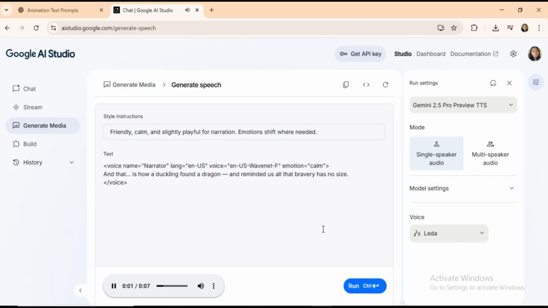And that is how a duckling found a dragon and reminded us all that bravery has no size.